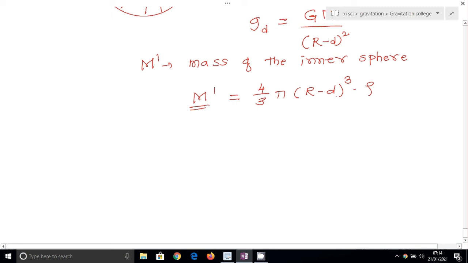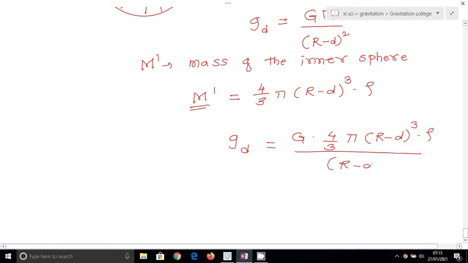Now let's put this value in the acceleration due to gravity at depth d. So gd is equal to capital G into 4 by 3 pi (R minus d) cube rho divided by (R minus d) square. Here the square and the cube cancel, leaving only R minus d.